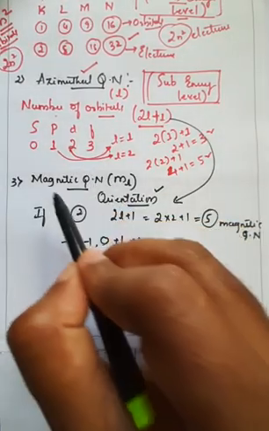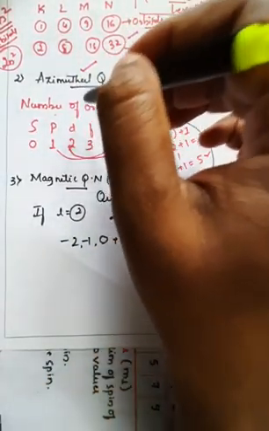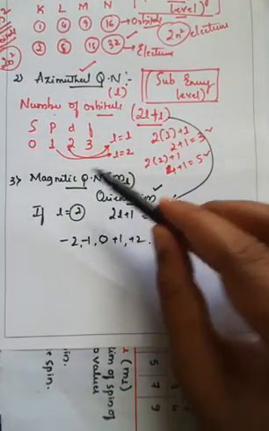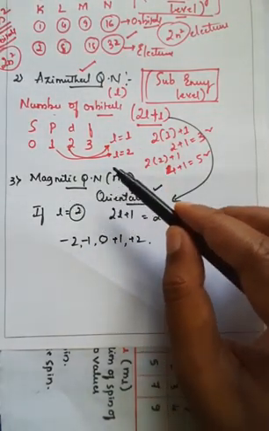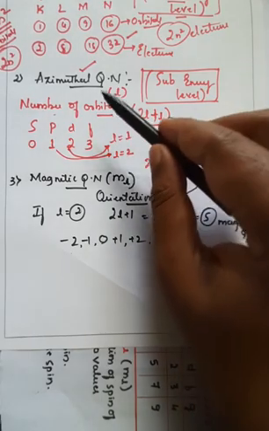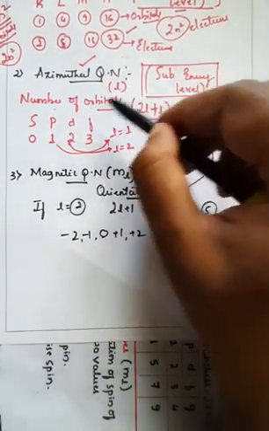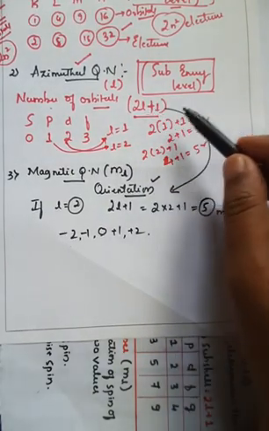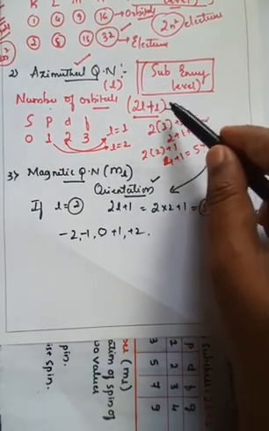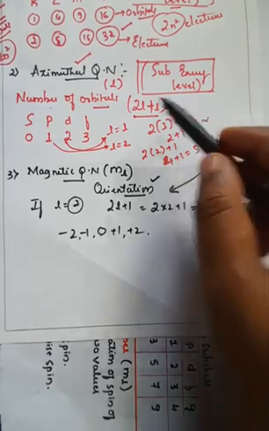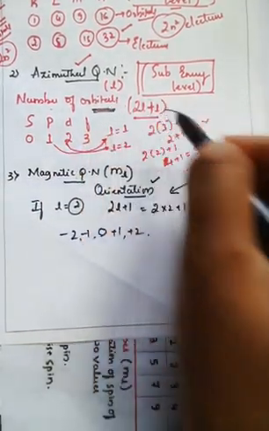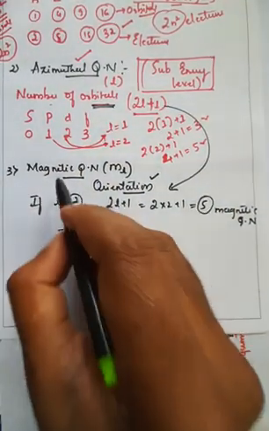The magnetic quantum numbers are dependent on the azimuthal quantum number. If you want to determine the magnetic quantum number, first you must know the azimuthal quantum number, because we use the same formula, 2l plus 1. Why do we use 2l plus 1? For the number of orbitals. When you understand the number of orbitals, we can take the magnetic quantum numbers.